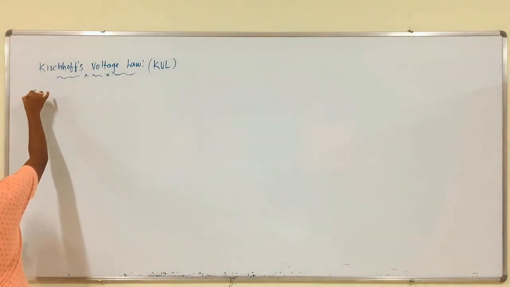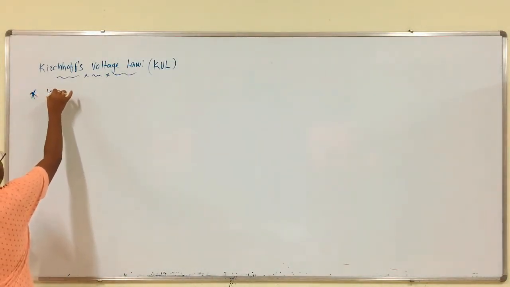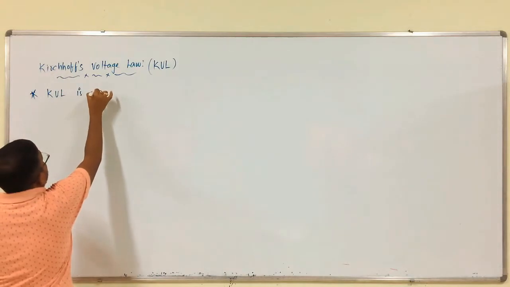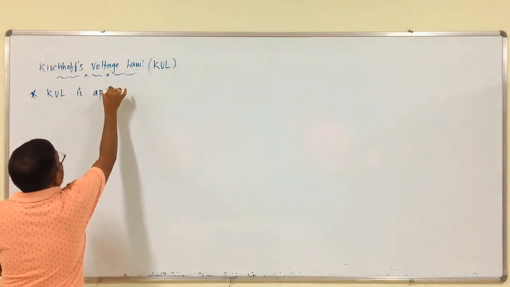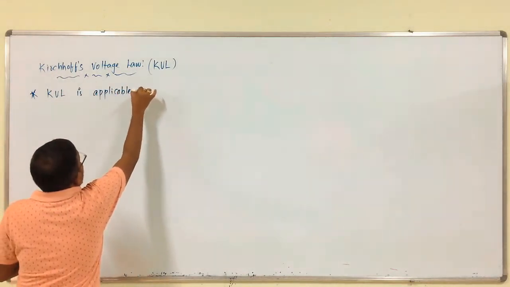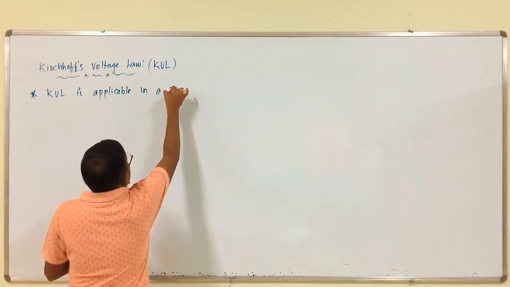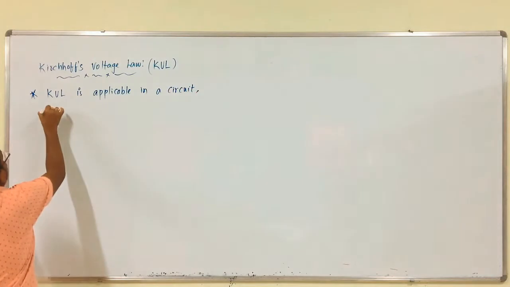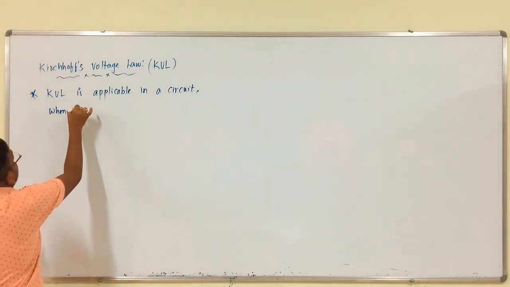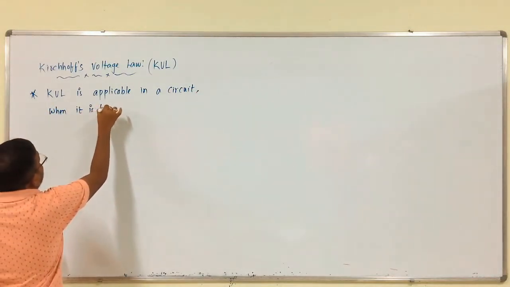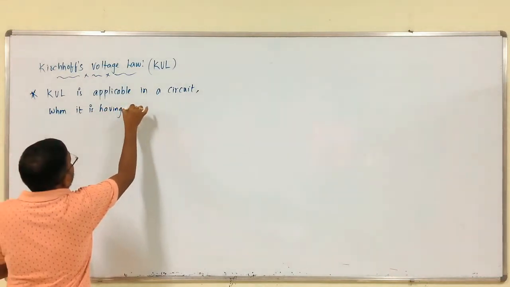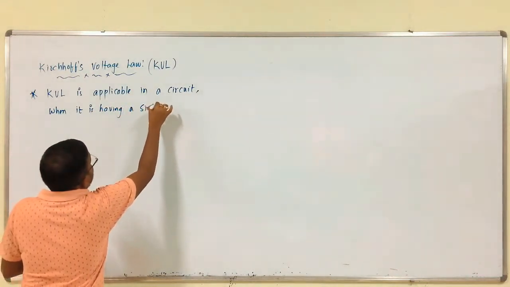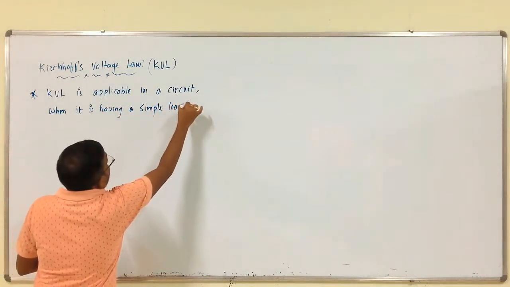First observation is KVL is applicable in a circuit when it is having a simple loop in it.